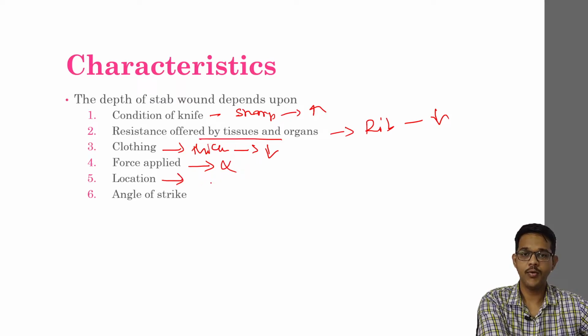Location of the body: if there is any bone present underneath, then the depth will be less. Angle of the strike: if it is along the axis of the body, then the depth will be more. If it is away from the body or at an angle, then the depth will be less.